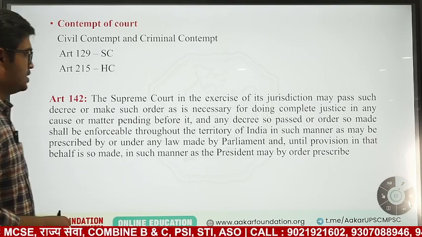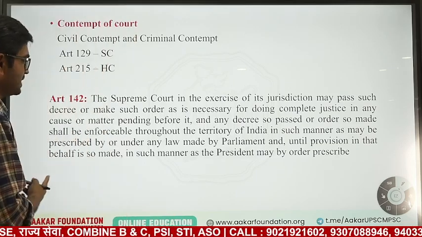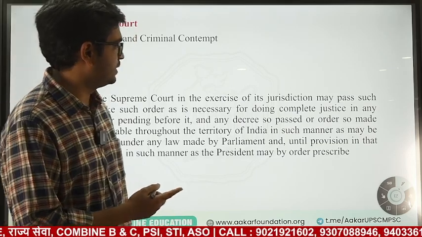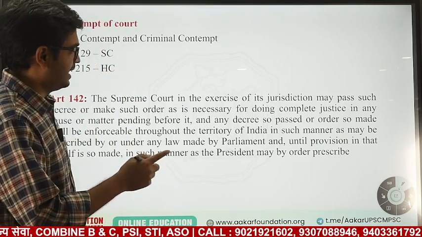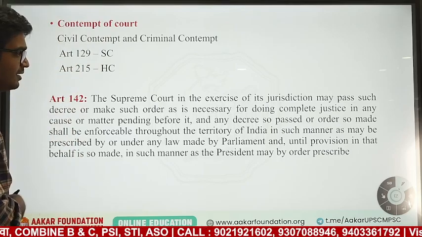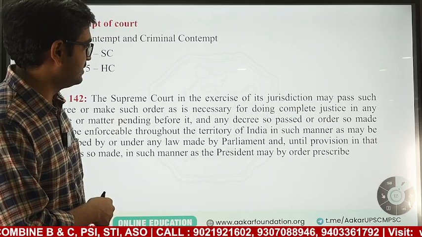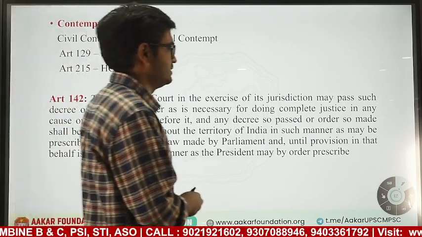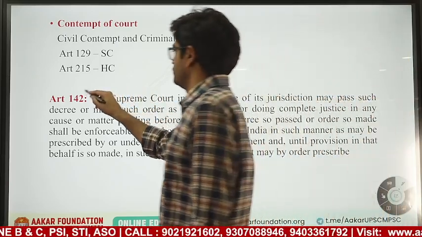Now what it says: the Supreme Court, in exercise of its jurisdiction, may pass such a decree or make such order as is necessary for doing complete justice in any cause or matter pending before it, and any decree or order so made shall be enforceable throughout the territory of India, as may be prescribed by or under any law made by Parliament. Basically what it says is, this is the extraordinary power of the Supreme Court.